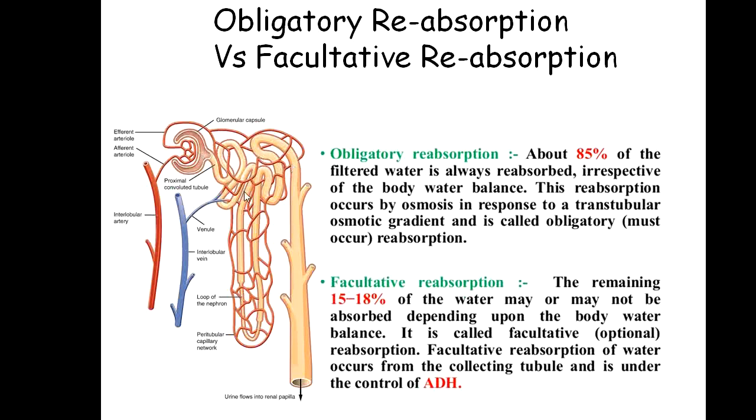That must be absorbed irrespective of the external environment, irrespective of the conditions of the body. That is the 85% reabsorption of water. This is obligatory reabsorption. It does not depend upon the presence of water in the body. This reabsorption occurs by osmosis in response to transtubular